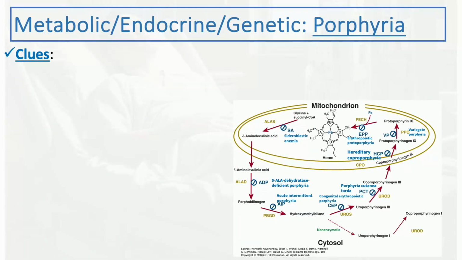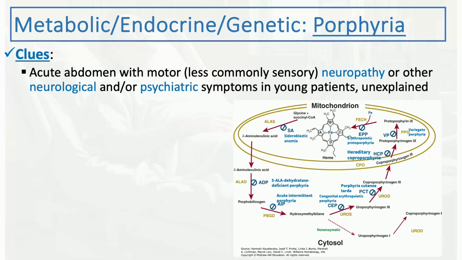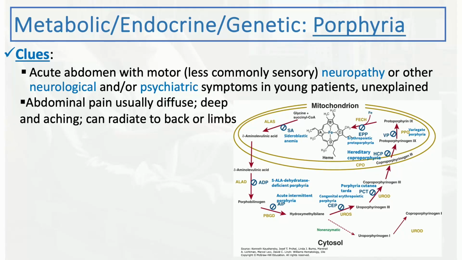Now, the most important thing is the clues to the diagnosis. When do you suspect porphyria as a cause of GI symptoms or abdominal pain? Usually, if there is a history of intermittent abdominal pain that's really undiagnosed in young patients, and there are some associated neuropsychiatric symptoms, or the patient has some motor or sensory neuropathy. But motor neuropathy again is more common than sensory neuropathy, but both can happen. Think of porphyria in these situations. The abdominal pain is usually diffuse, and could be a deep, aching pain as explained by some patients.